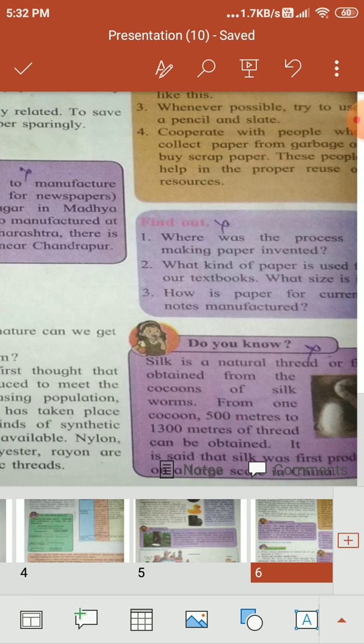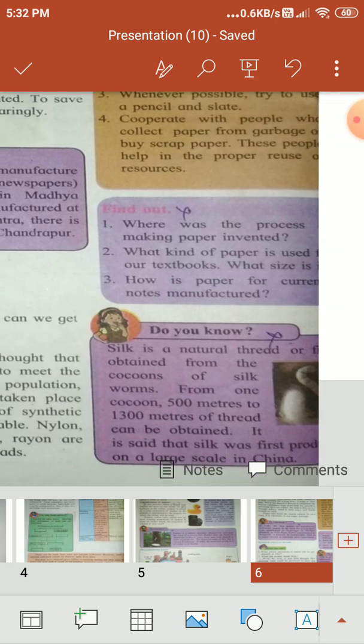Then the next is rayon. Rayon threads are shining bright like sun's rays, and hence the name. They are called synthetic silk. Rayon is made from cotton and wood pulp by dissolving it in sodium hydroxide solution. Different types of chemicals are used, hence they were named rayon.